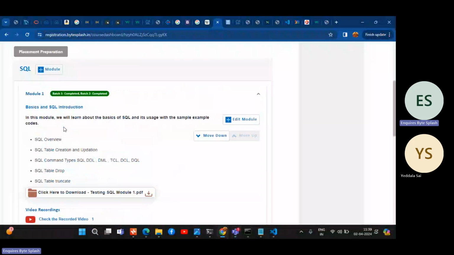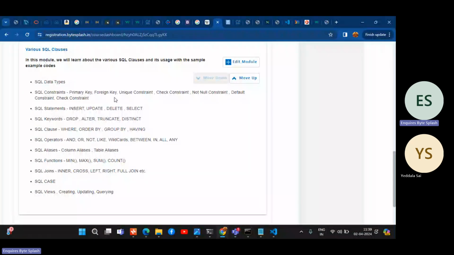Then we'll go to automation testing. Before going to automation testing, tomorrow I will make you all write live. Whatever we learn, you can write live. Yesterday how we did for Angular, the same way we will do. Right.